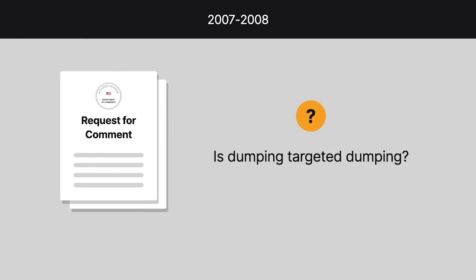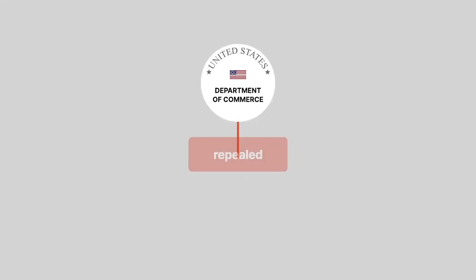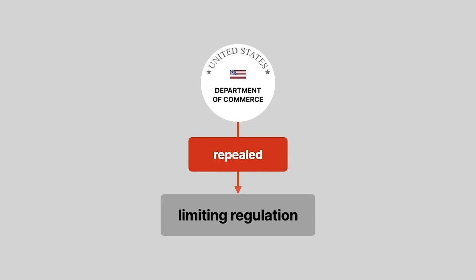Between 2007 and 2008, Commerce published 2 requests for comment seeking information on how to determine whether dumping is targeted dumping. The requests for comment didn't mention anything about repealing the regulation. Commerce ultimately repealed the limiting regulation in 2008.